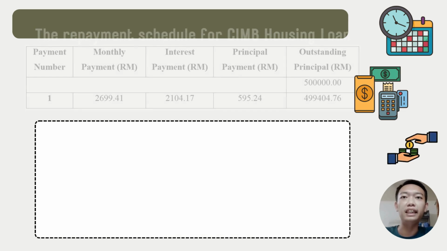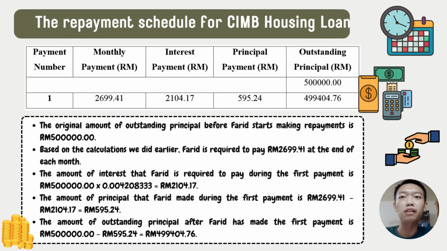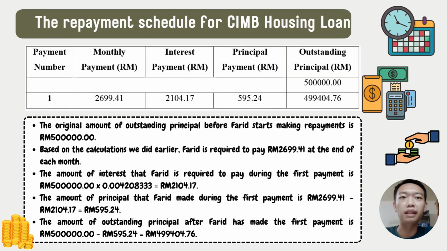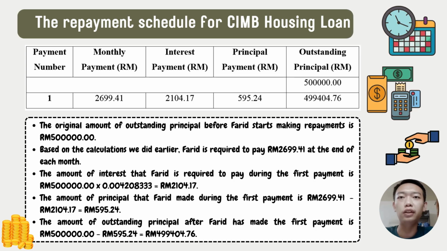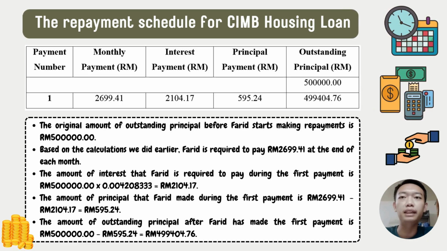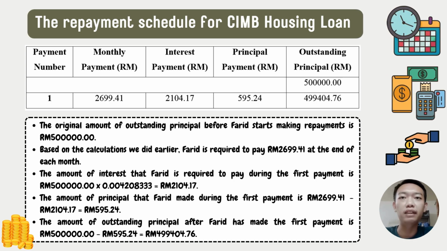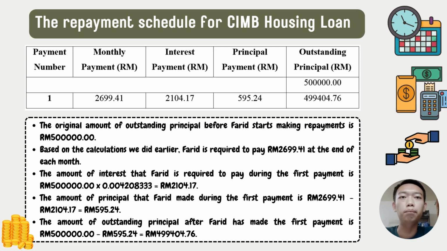Alright, in this slide, I'm going to present the repayment schedule for the CIMB housing loan. A part of the repayment schedule for the housing loan borrowed by Farid from CIMB Bank Berhad is shown in this slide. Based on this repayment schedule, the original amount of outstanding principal before Farid starts making repayment is RM500,000. Based on the calculation we did earlier, Farid is required to pay RM2699.41 at the end of each month.